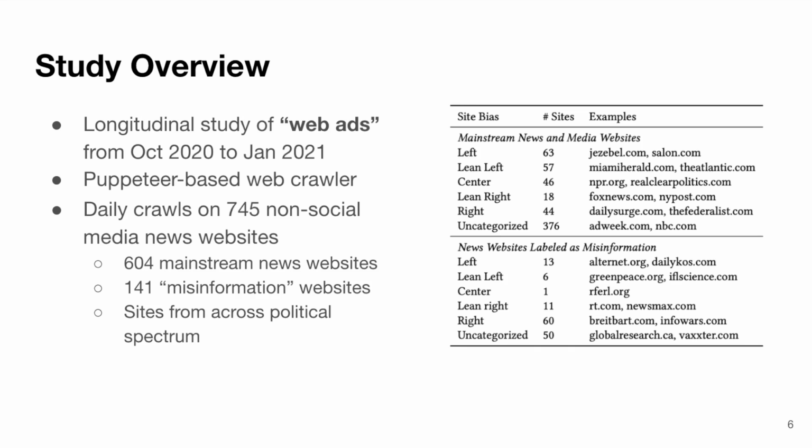We picked a combination of mainstream news sources, such as CNN and local TV stations, and websites that fact-checkers identified as misinformation, including fake news sites, propaganda outlets, and highly partisan news sources. Our goal was to focus on contextual ad targeting, so our crawler crawled each domain with a clean profile, with no prior cookies or history.